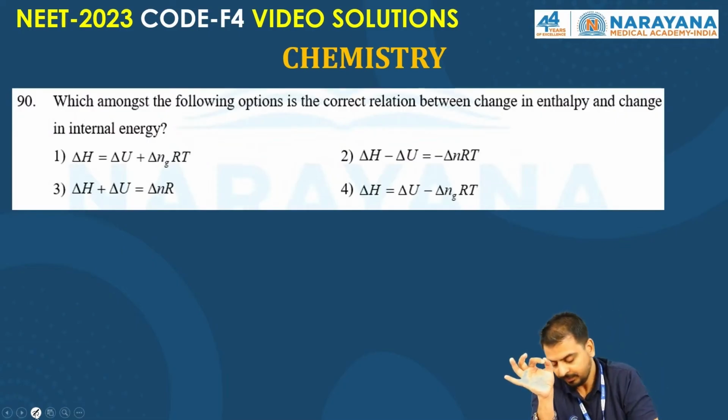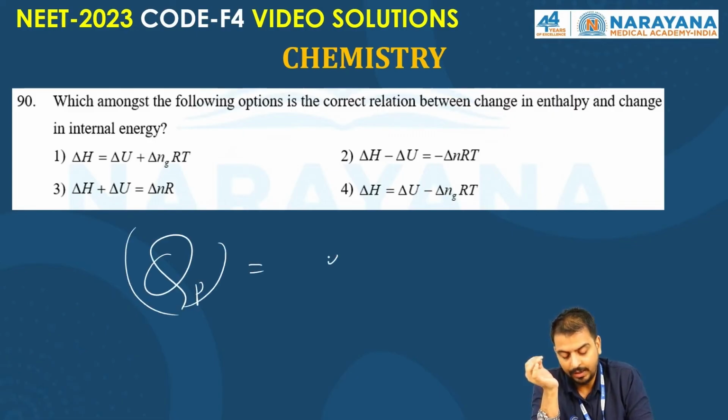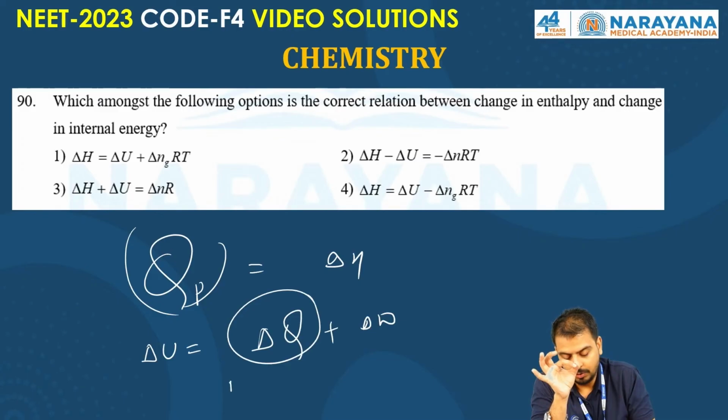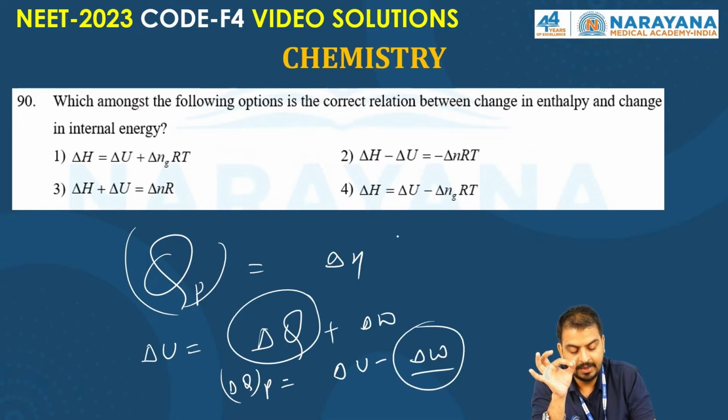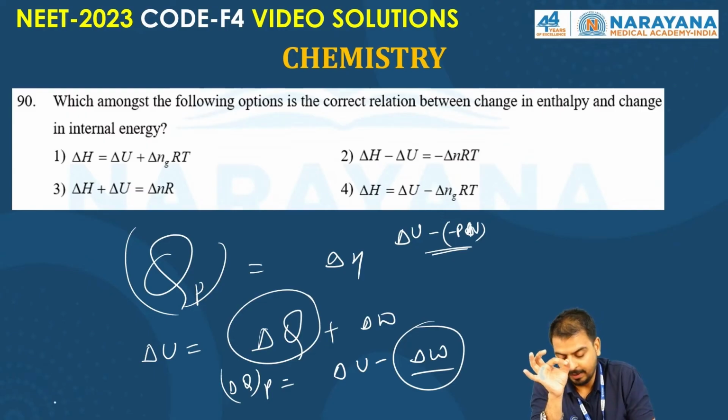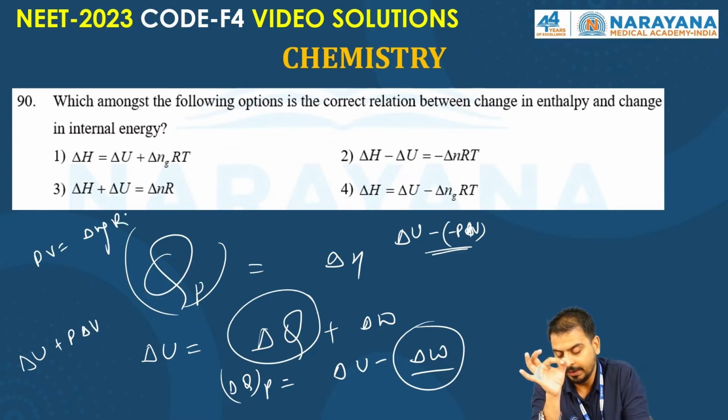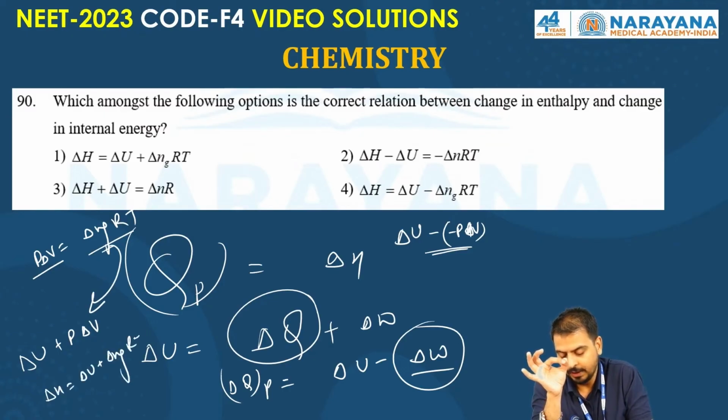Very simple question. Already know the heat supply at constant pressure, QP, is nothing but delta H. As per the first law of thermodynamics, delta U is equal to del Q plus del W. So del QP is equal to del U minus del W. Minus del W means del U minus P del V. So it will become del U plus P del V, and P del V is equal to delta ngRT. Put this value, so delta H equals delta U plus delta ngRT, right?